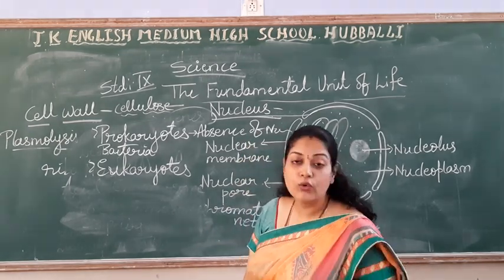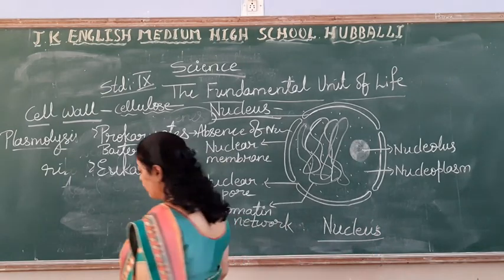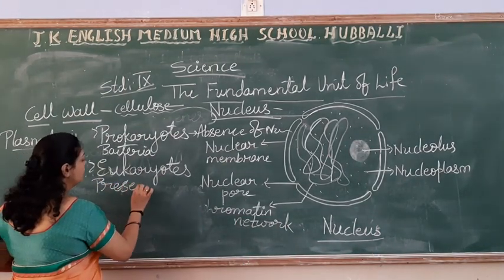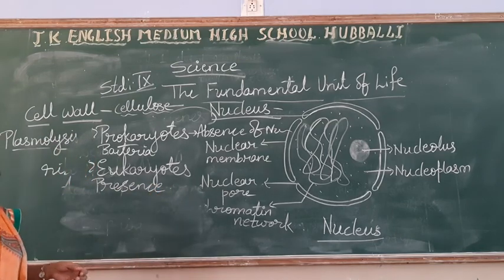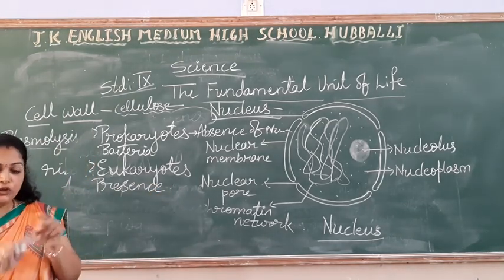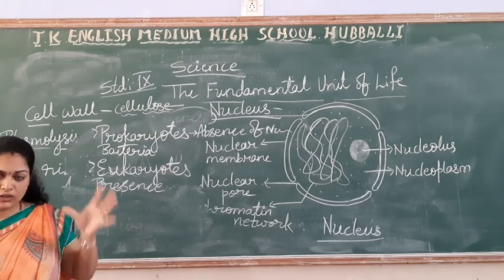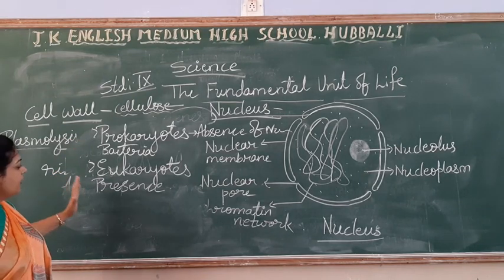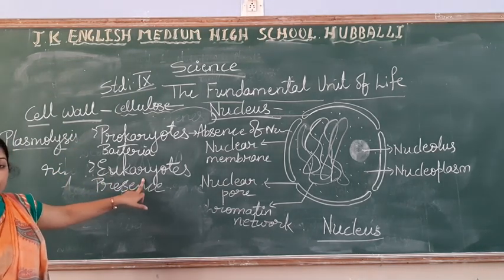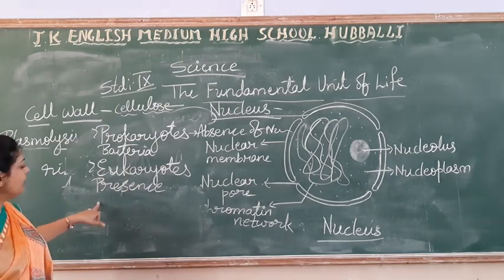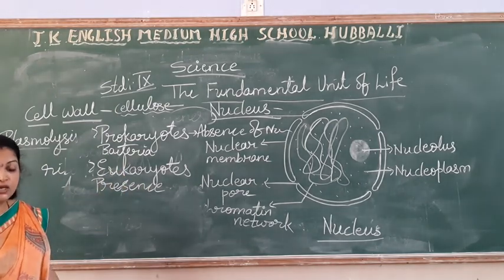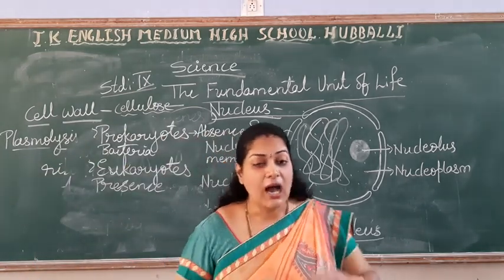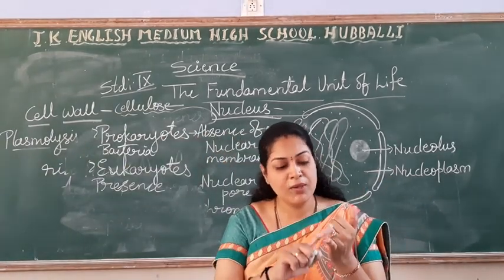Coming to the eukaryotes. What do you mean by eukaryotes? Presence of nucleus. The organisms which have a definite nucleus, nuclear membrane, all the types of organelles, right? So like that we are differentiating 2 types. So what are eukaryotes now? The organisms which have a definite nucleus are called eukaryotes. Which are all eukaryotes you can say? Other than Monera, means amoeba is eukaryote.